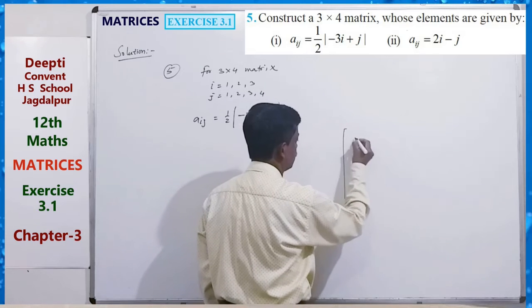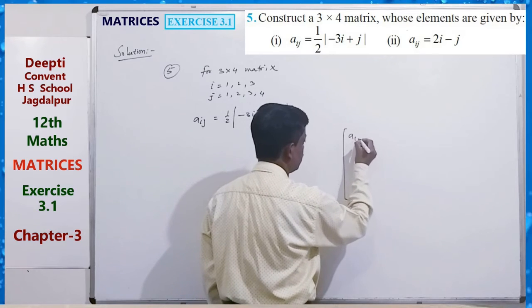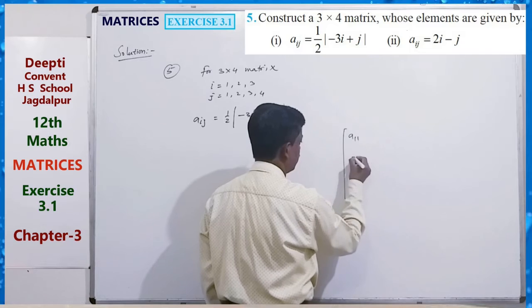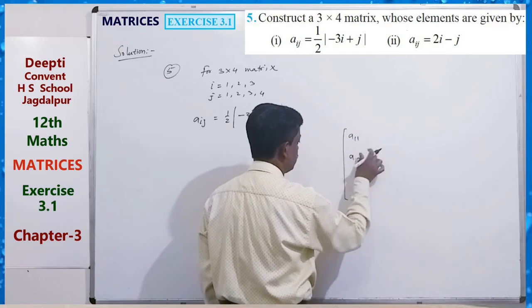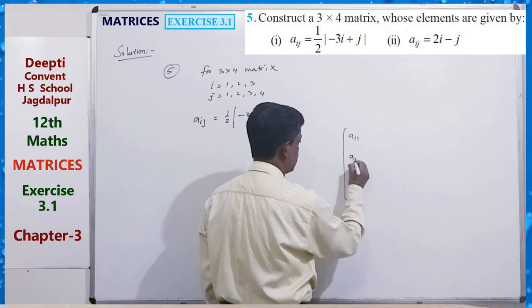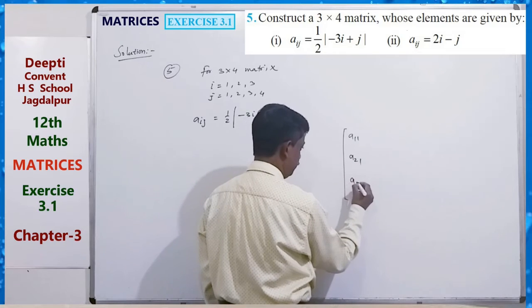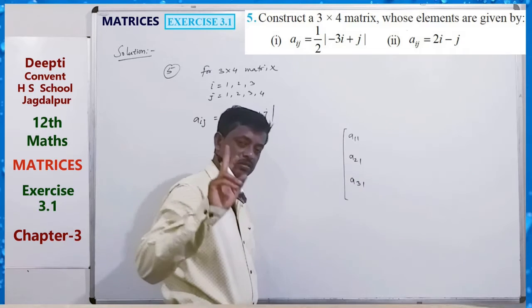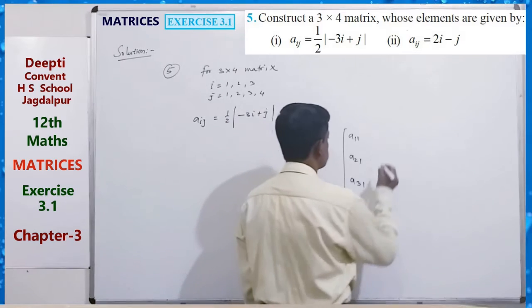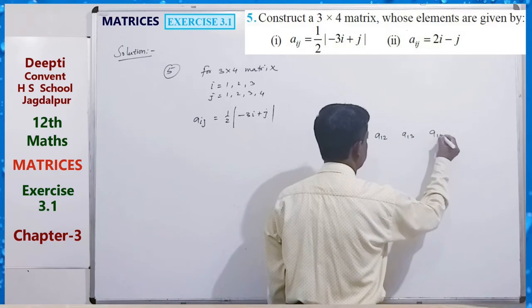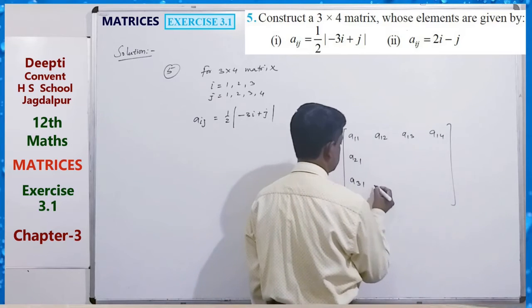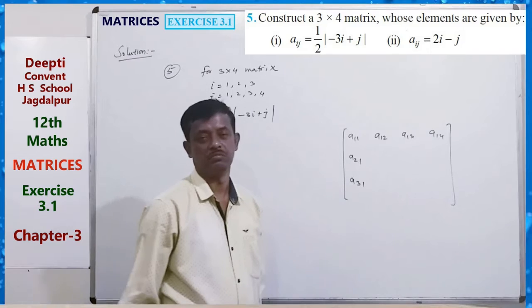So 3 rows, 4 columns. A1 1, A1 2, A1 3, A1 4, and so on. Just identify all the numbers.